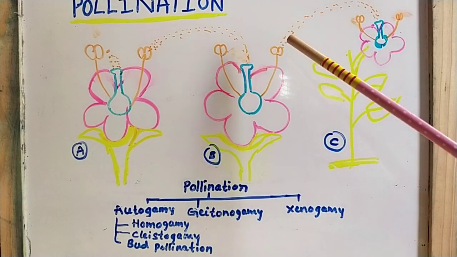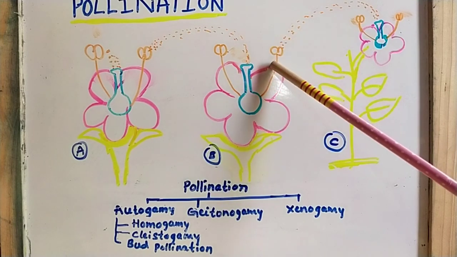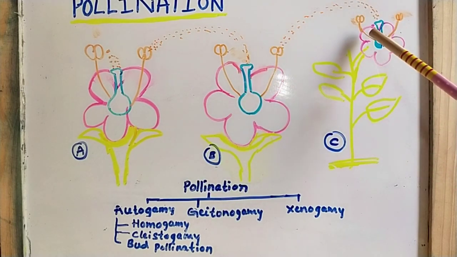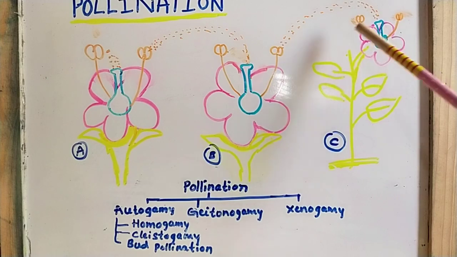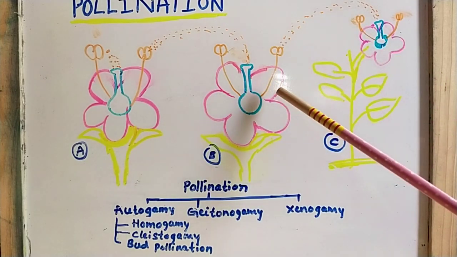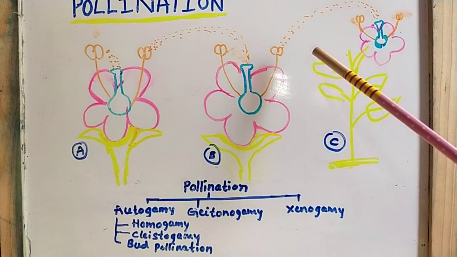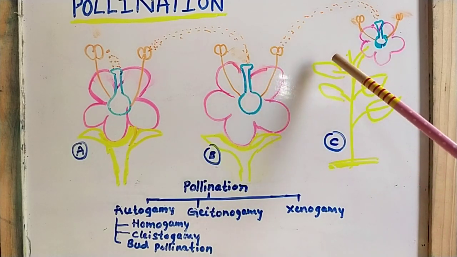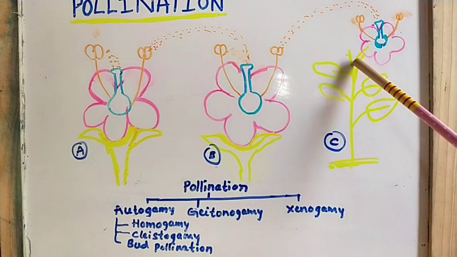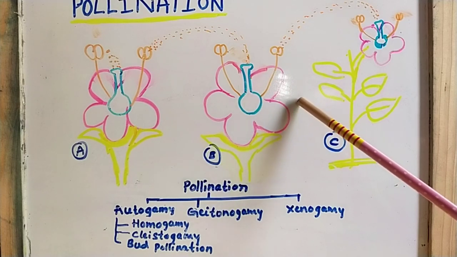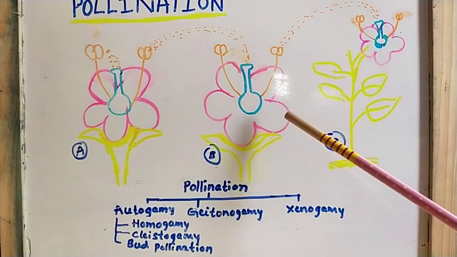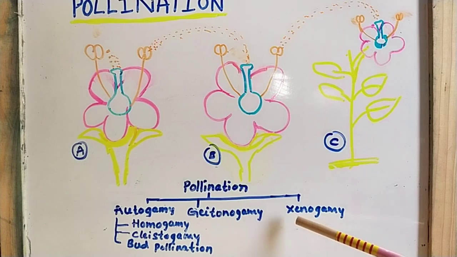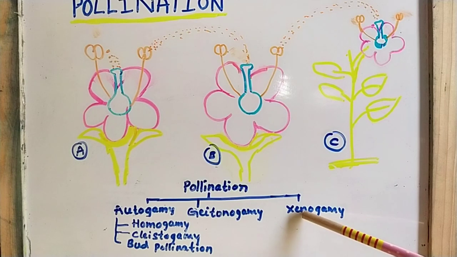Here the transfer of pollen grains takes place from the anther to the stigma of a flower, and these two flowers are present on different plants. Just remember this: there is an involvement of two different plants. So this type of pollination is known as xenogamy type of pollination.